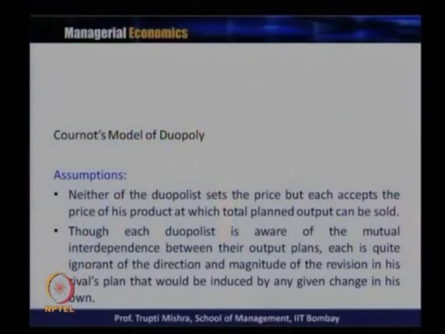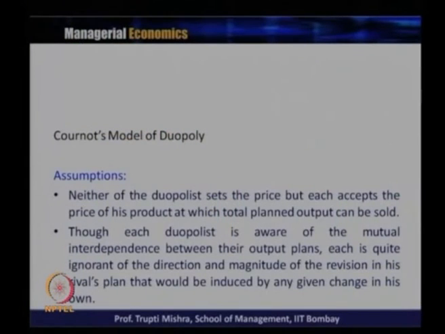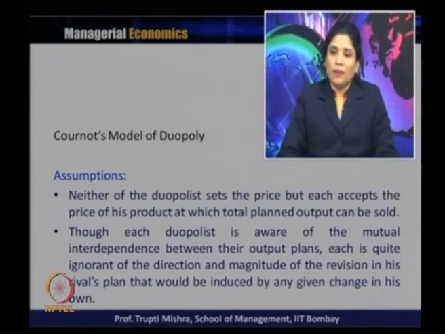Neither of the duopolists sets the price, but each accepts the price at which the total planned output can be sold. So, they are not the price maker but the price taker, and they accept the price of the product at which the total planned output can be sold.